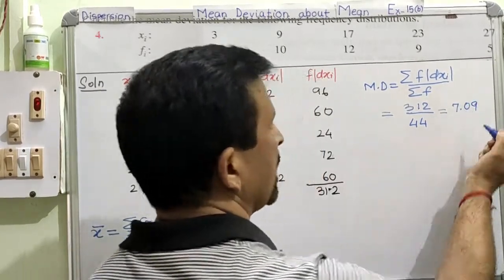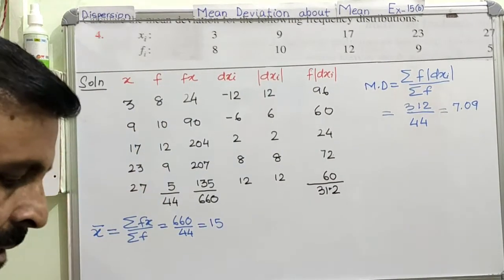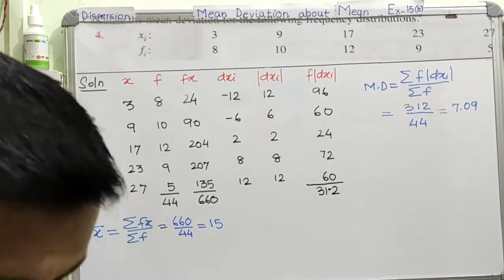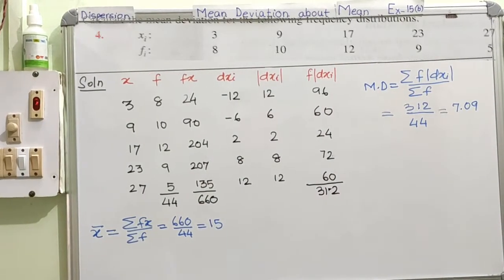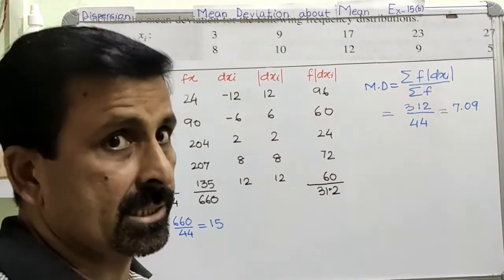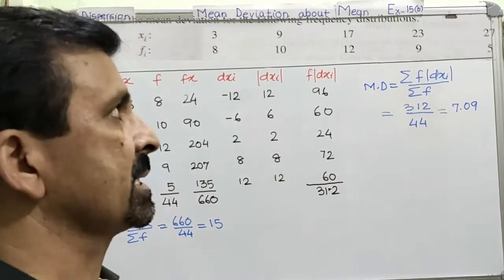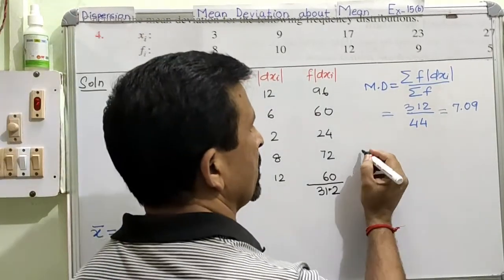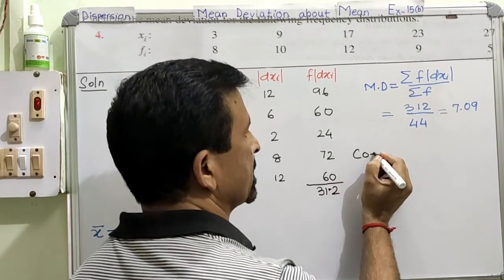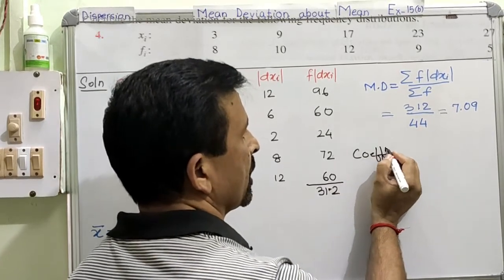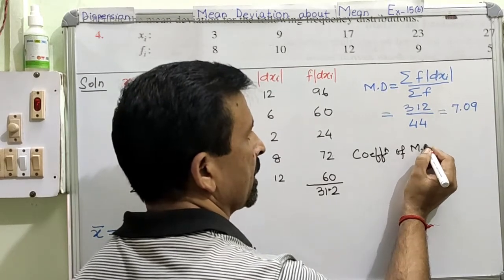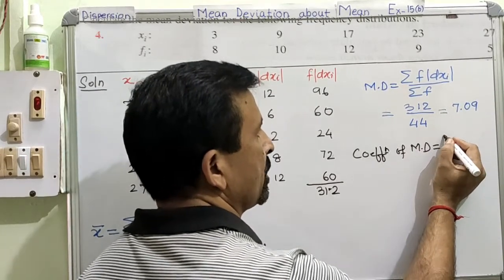This is our mean deviation. Is this very clear? This is our mean deviation. Now, this is the end of the question. The question ends here itself, okay? Because the question is only asking us to calculate the mean deviation. But now, beyond the question, we are also going to learn to calculate the coefficient of mean deviation. Clear?